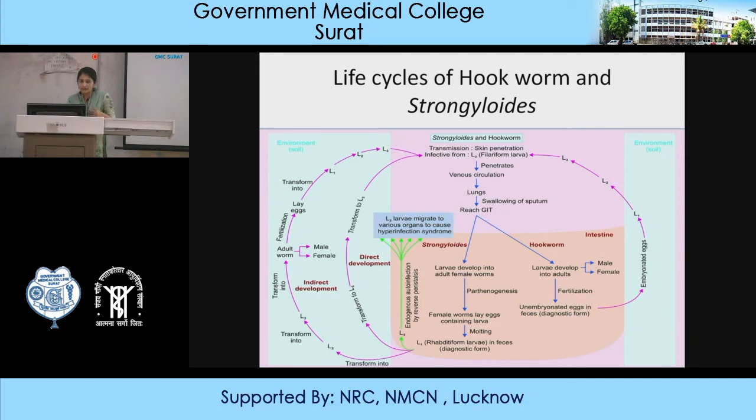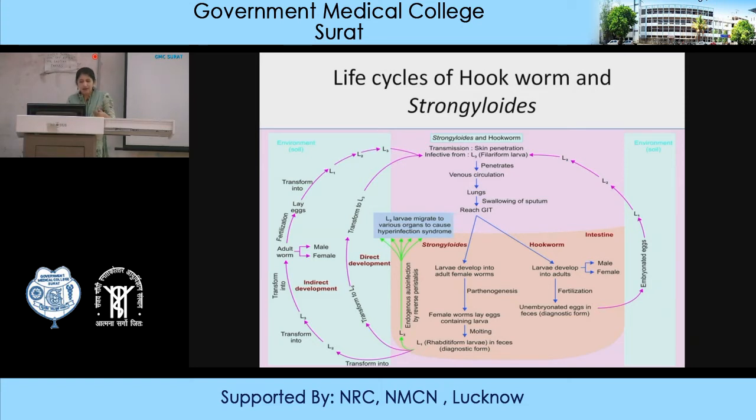This L1 stage larva comes out through the fecal material into the environment. After entering the environment, like the soil, they undergo molting and transform into L2 and L3.